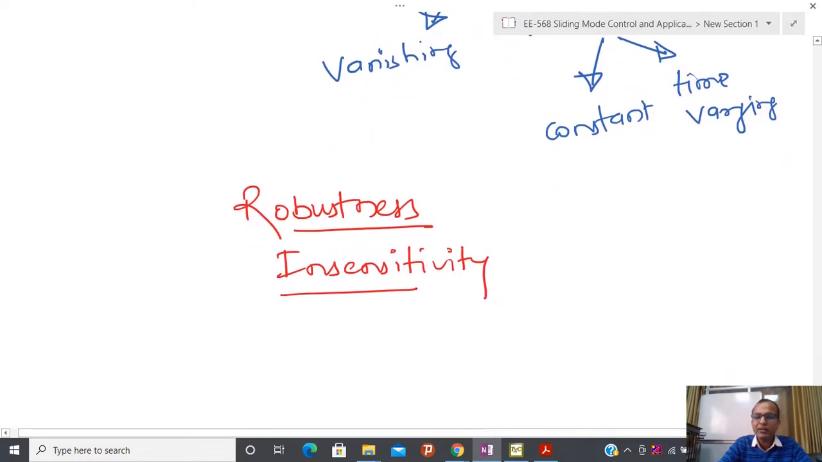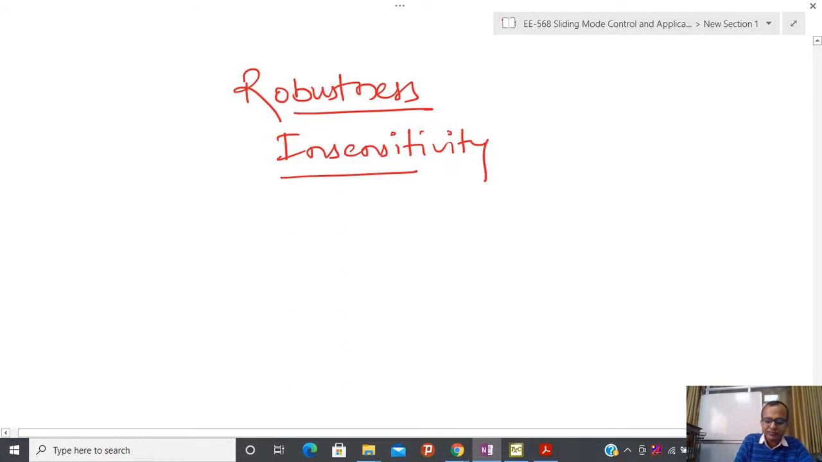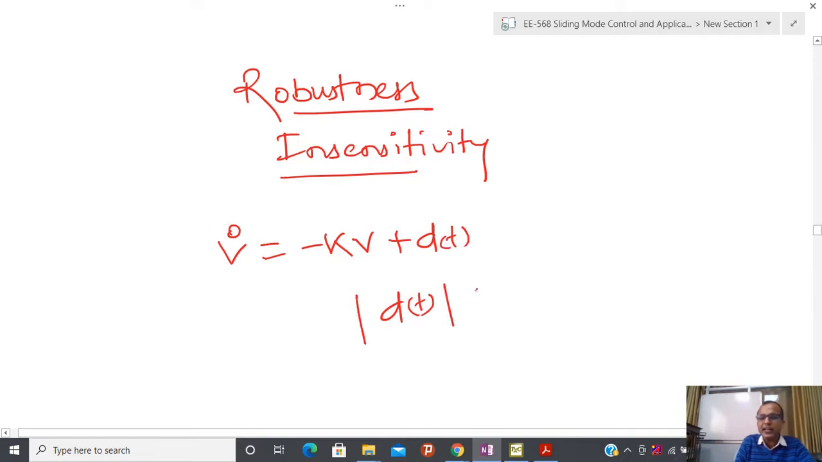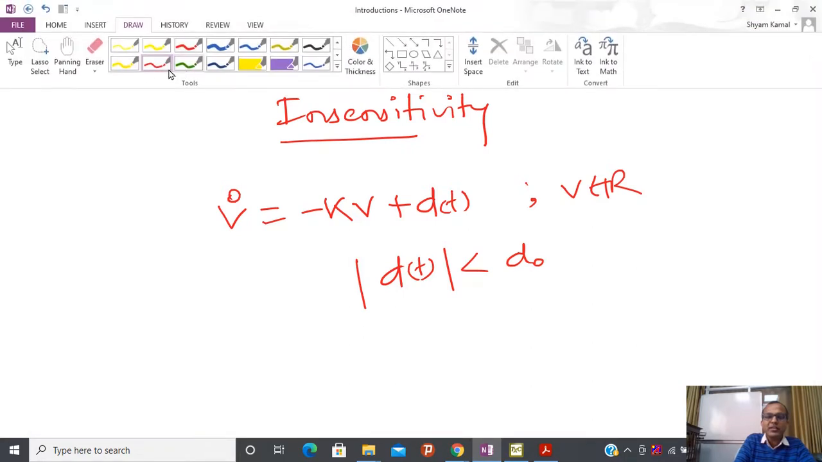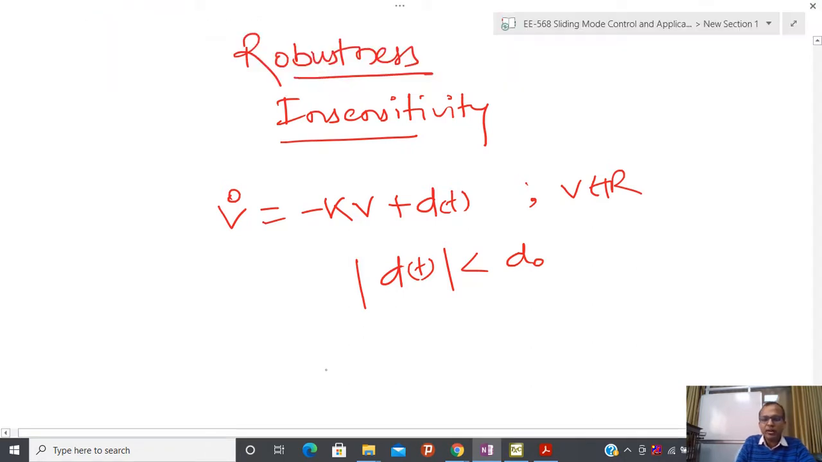So now try to understand the situation. I have v dot equal to minus k into v plus d, and I am assuming that this d(t) is less than or equal to some number d0. Now I am assuming that v belongs to R. So again I am going to draw a straight line here.